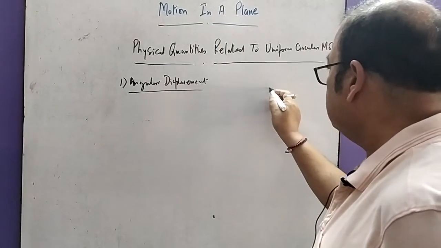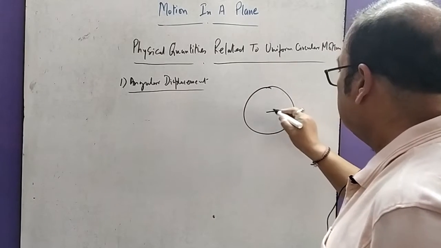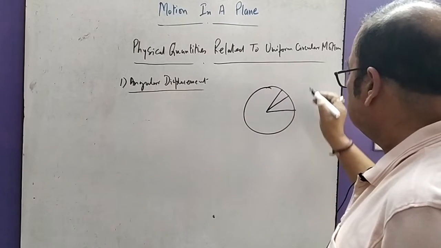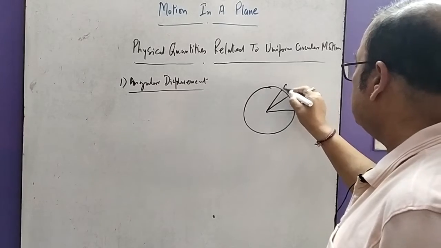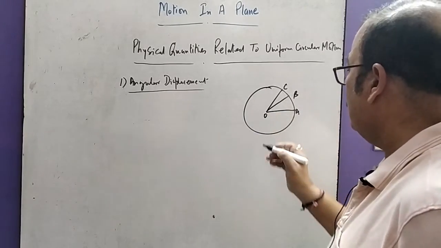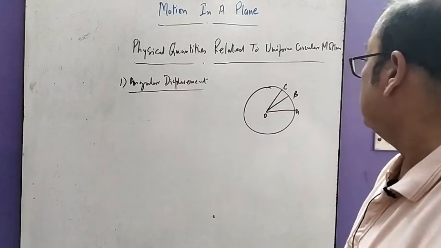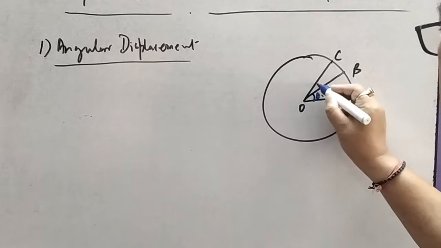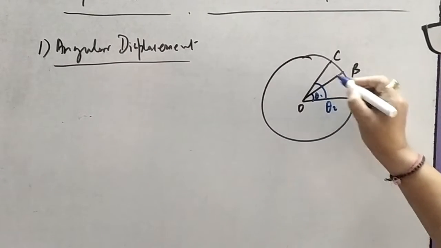We can just observe this. This is A, this is B, this is C, this is point O. The angle moved by OB is θ1, and this is say θ2.